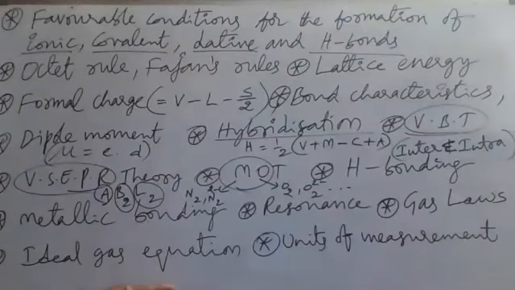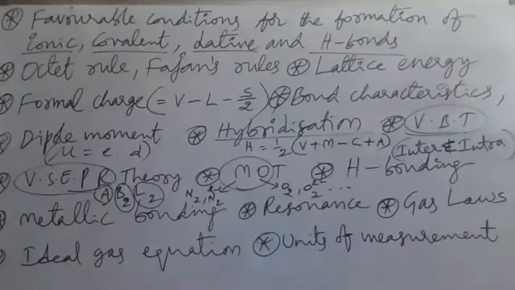In the ideal gas equation PV is equal to nRT, capital R is the universal gas constant. We have to remember the values of capital R, the universal gas constant, in liter atmosphere, in joules, in ergs, and all these units.